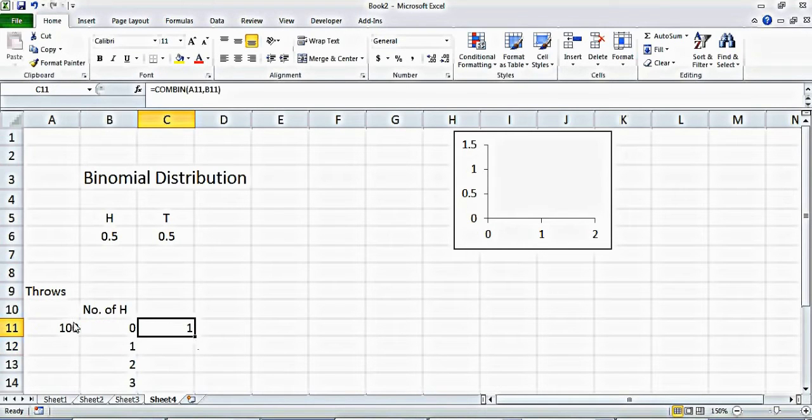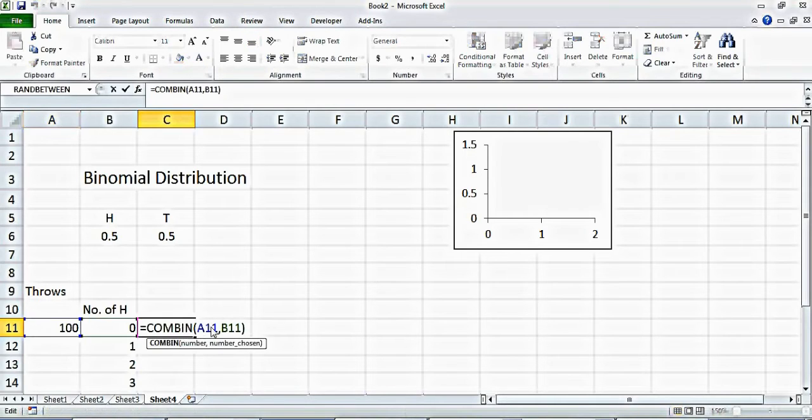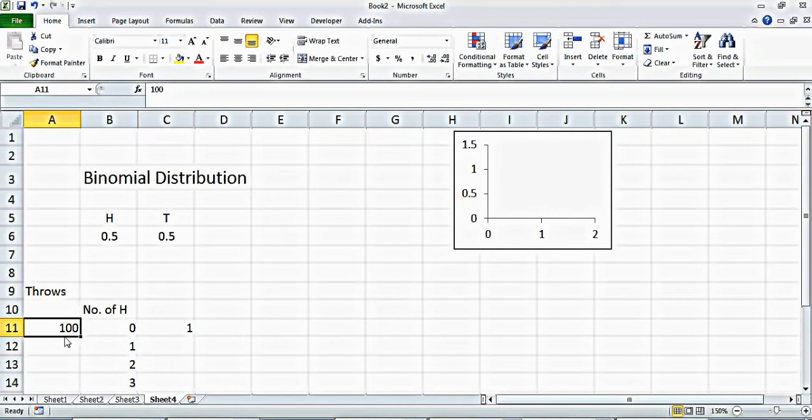In the same way, let's do this. We can put the dollar sign here, so that we don't have to copy the 100 into all this column. It will always refer to 100 throws, and we can also put this here instead.